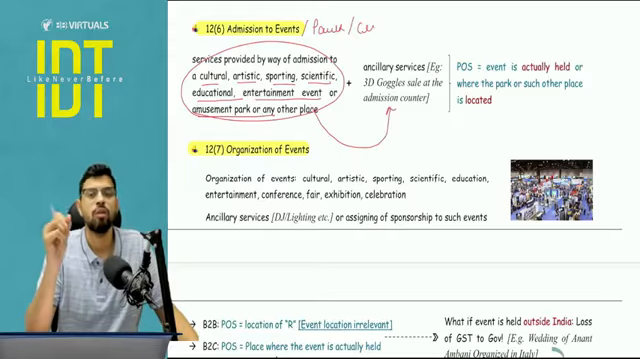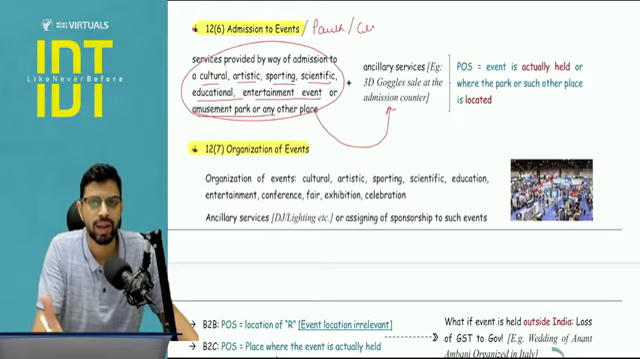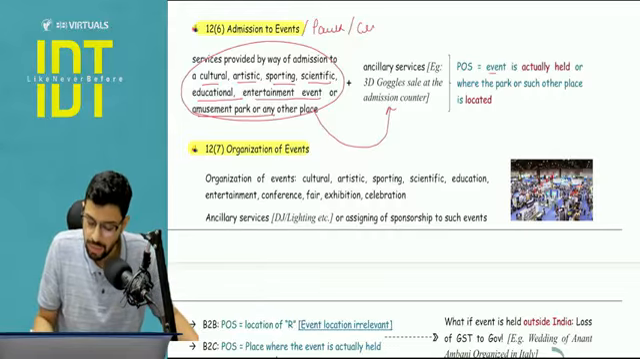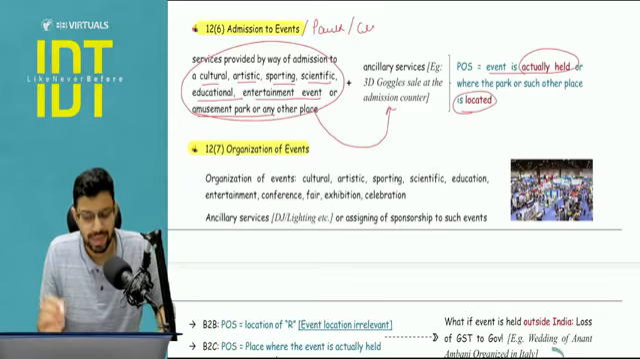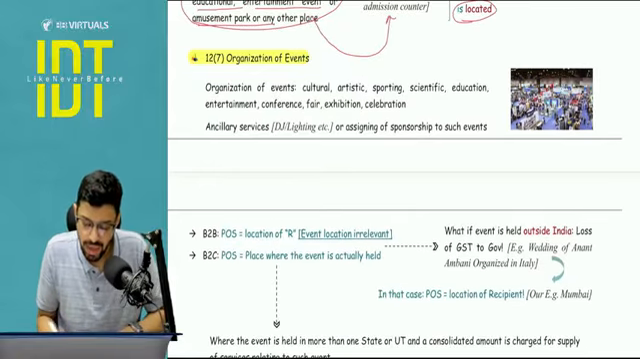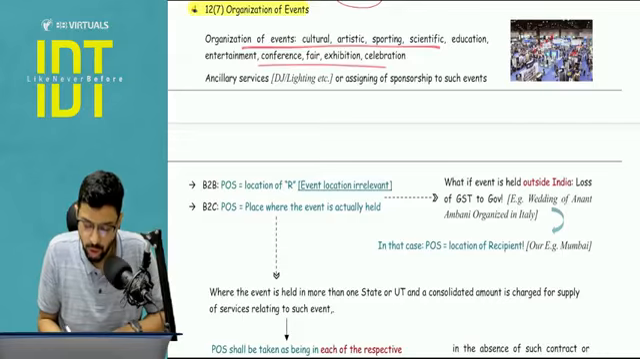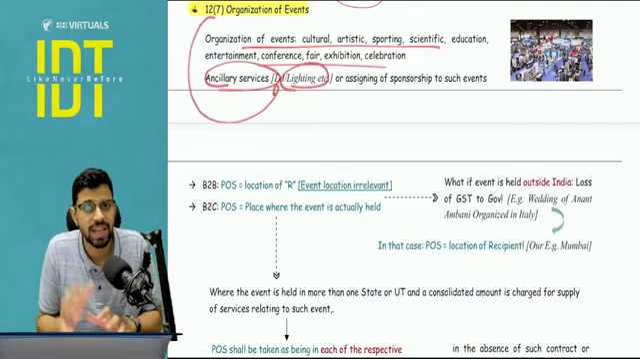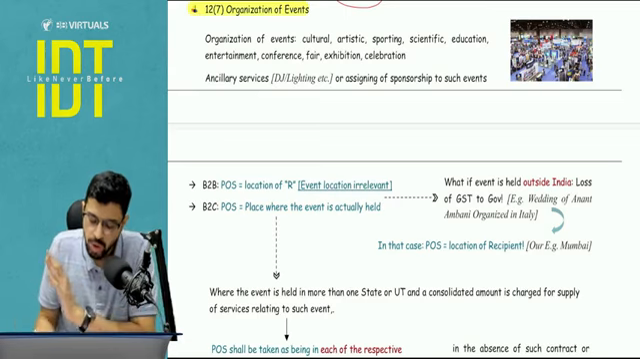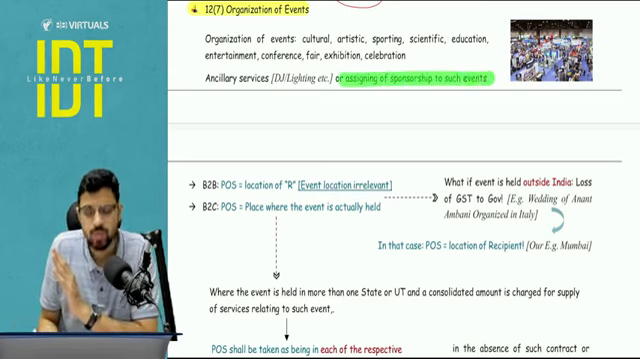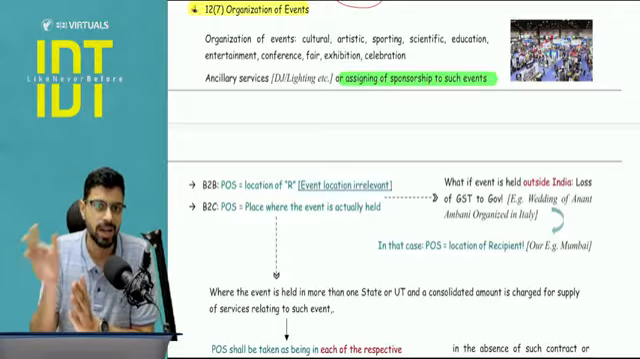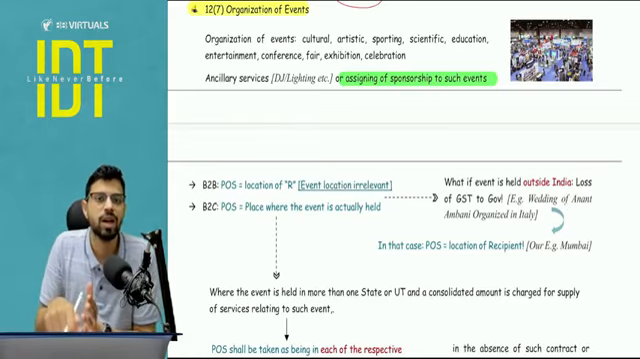For example, for a 3D show, goggles are being given on rent. So that will also be covered in 12.6 only. And here the answer will be where the event is actually held or that park is actually located. Next 12.7, organization of event. Now here B2B, B2C will matter. Organization again of any type of event or ancillary services, for example, lighting, DJ service. So these are ancillary to the main organization of event. Plus it will also include assignment of sponsorship. So assignment of sponsorship is also covered if it is ancillary to the main organization of event. It will be covered in 12.7.